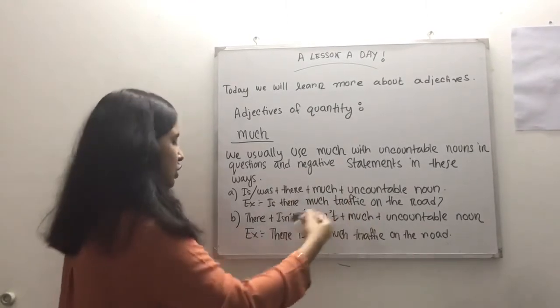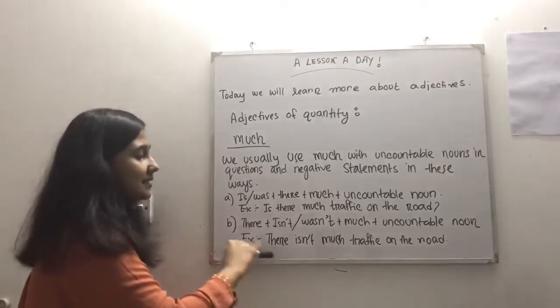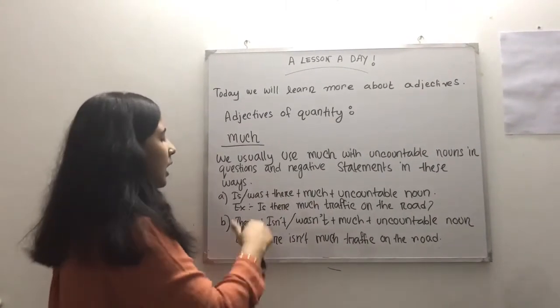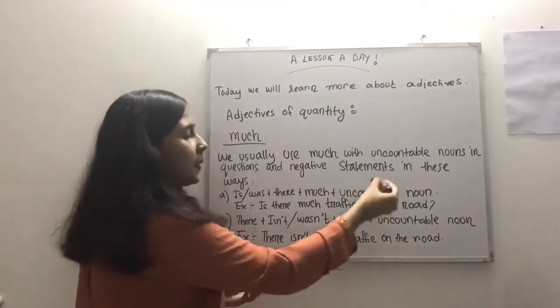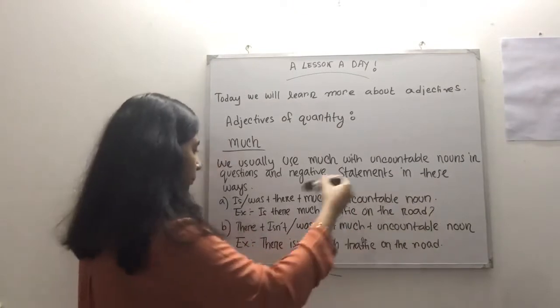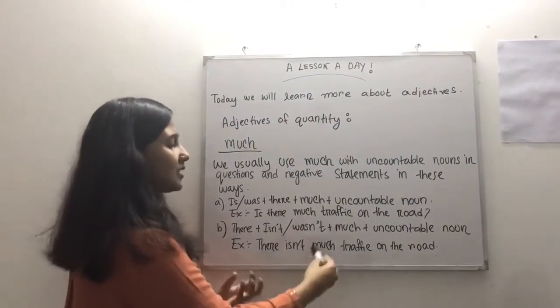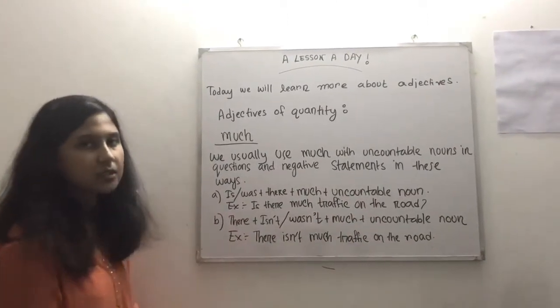I'm asking a question. Number B, there plus isn't or wasn't, meaning is not or was not, plus much plus uncountable noun. Example, there isn't much traffic on the road. So it's a negative sentence.